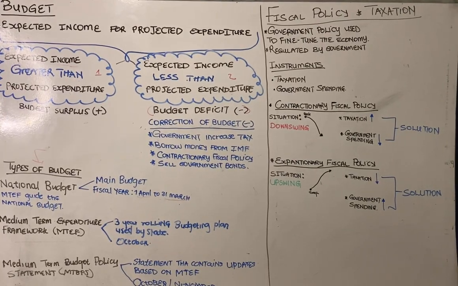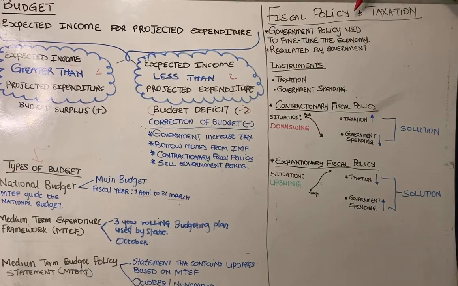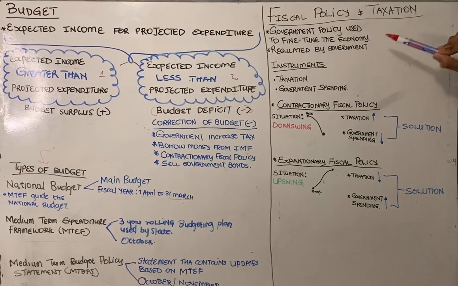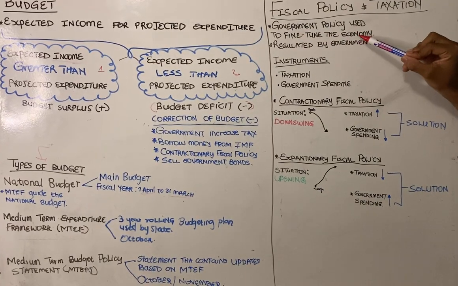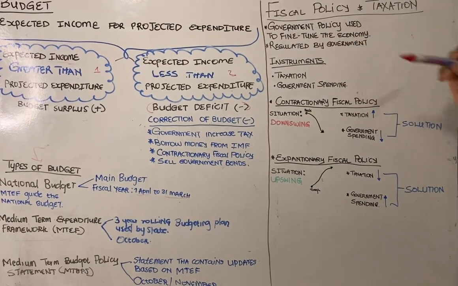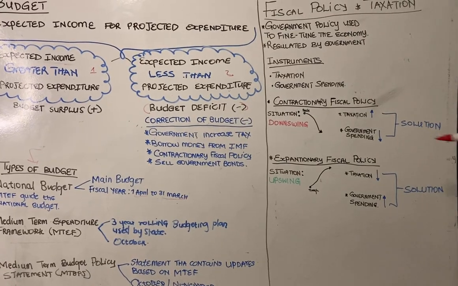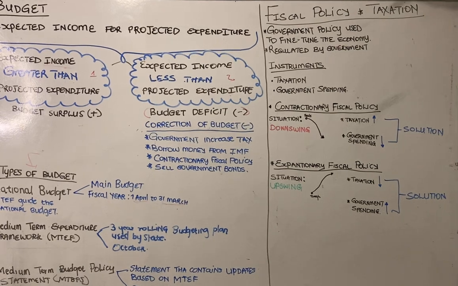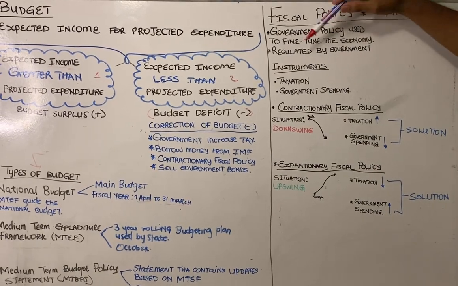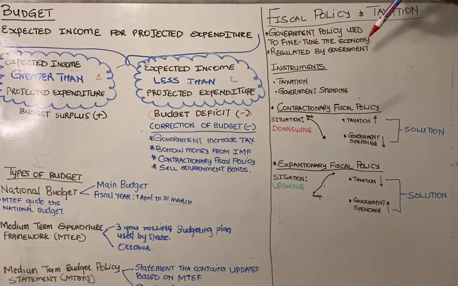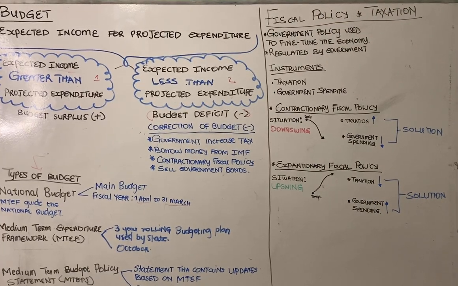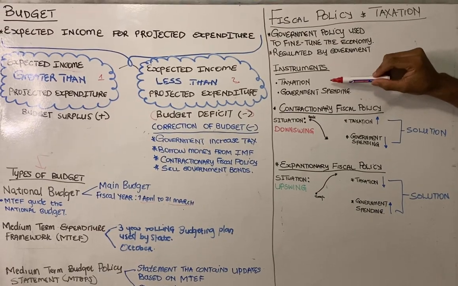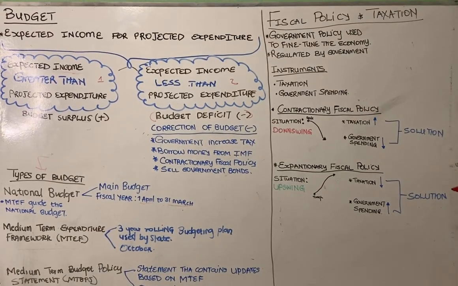So the fiscal policy, it says what? When we are dealing with fiscal policy, we are talking about the government policy that is used to fine-tune the economy. What do we mean when we say fine-tune the economy? We mean this policy is used to put the economy in the right direction. So who regulates this policy? It is the government. This policy is regulated by the government, and it is monitored by the Minister of Finance.